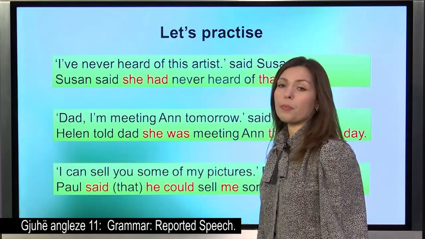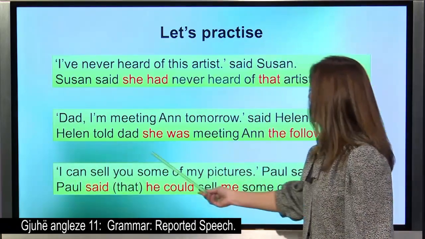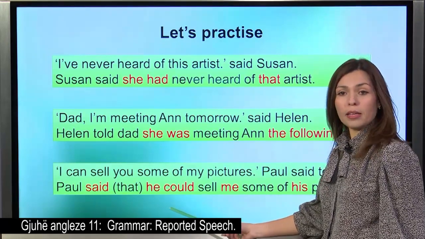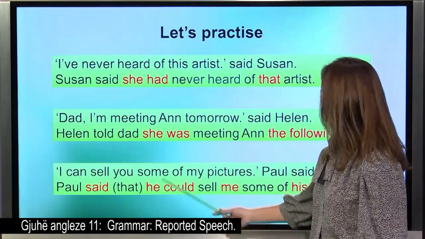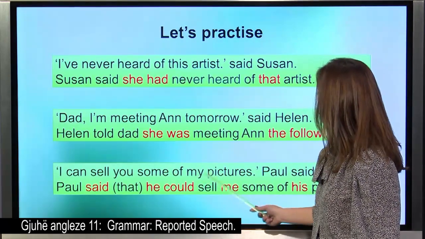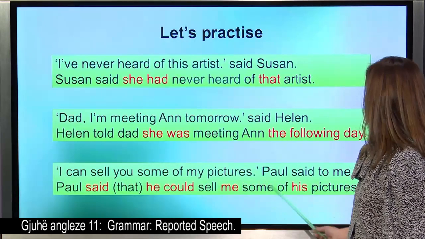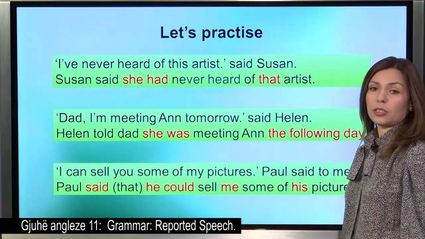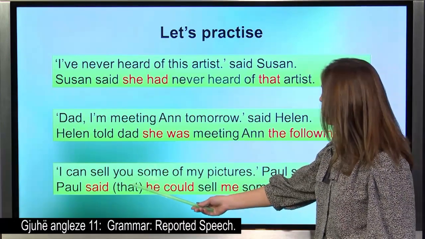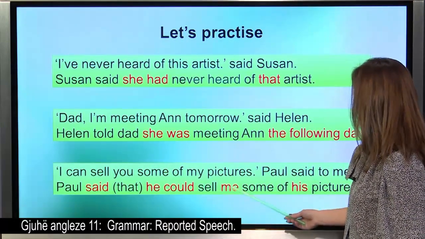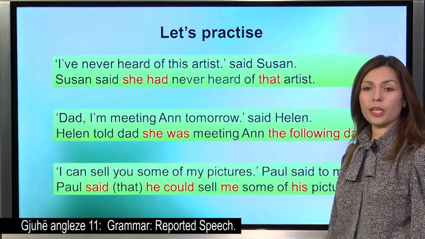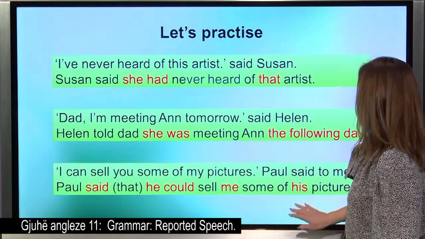Can in the present becomes could in the past, that we said, and some of my pictures, since it was Paul speaking, becomes his pictures. So, Paul said that he could sell me some of his pictures.